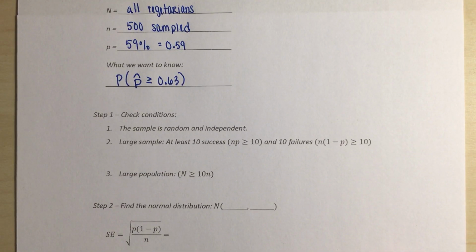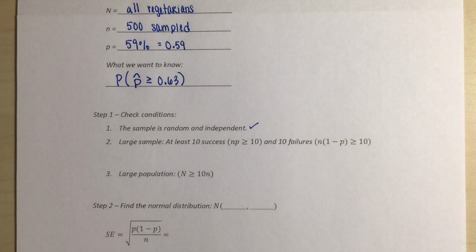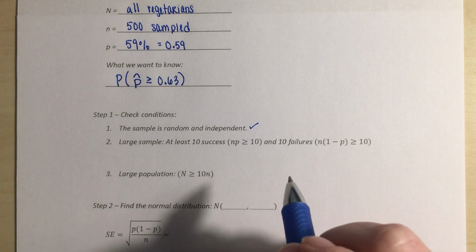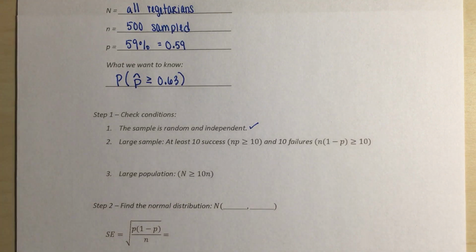All right, so we're going to start by checking our conditions. Our sample is random and independent. Yes, we're told that we are taking a random sample. We have at least 10 successes and 10 failures. So again, we're going to use our n and p above. So we're going to take n times p and n times 1 minus p.